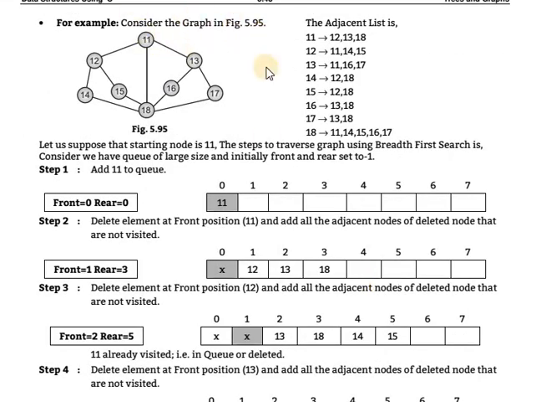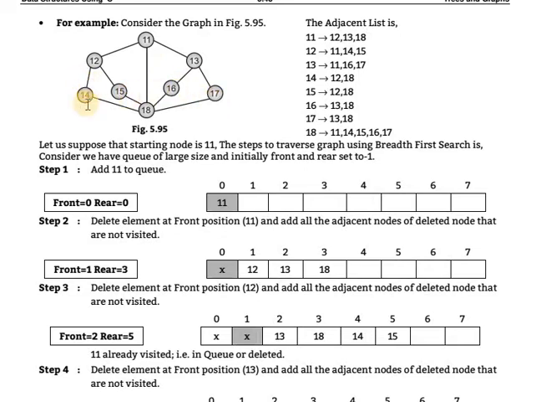For example, consider this graph. The first step is to create the adjacency list. What is the adjacent list of 11? Adjacent list means neighbor nodes, neighbor elements. The neighbors of 11 are 12, 13, 18. For 12: 11, 14, 15. For 13: 11, 16, 17.